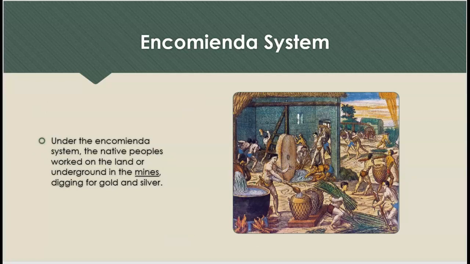Encomienda system. Under the encomienda system, the native peoples worked on the land or underground in the mines, digging for gold and silver.